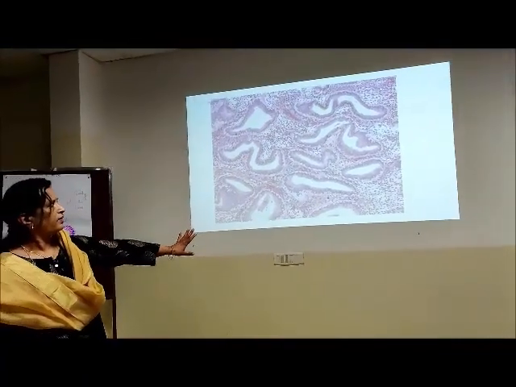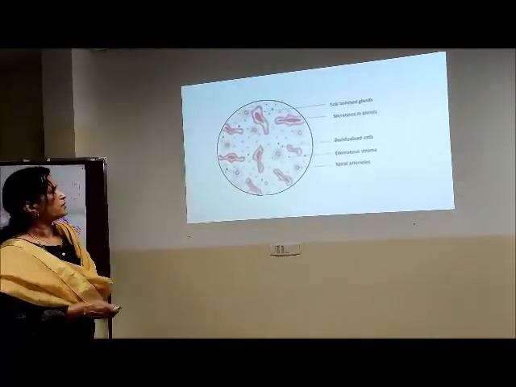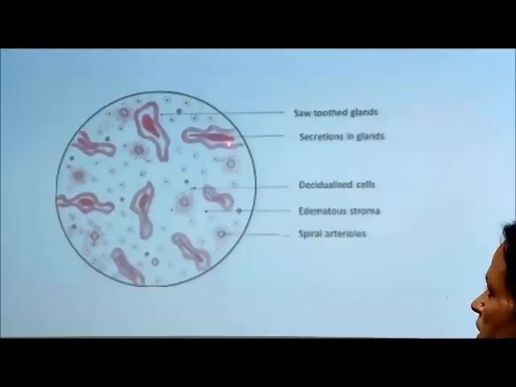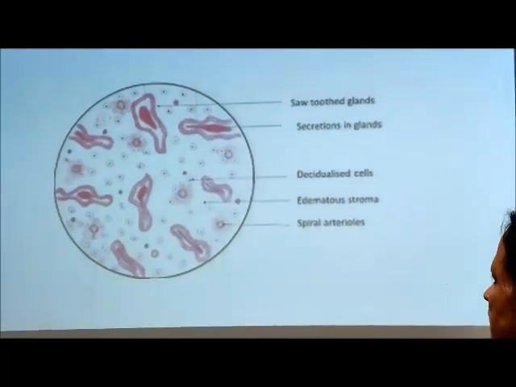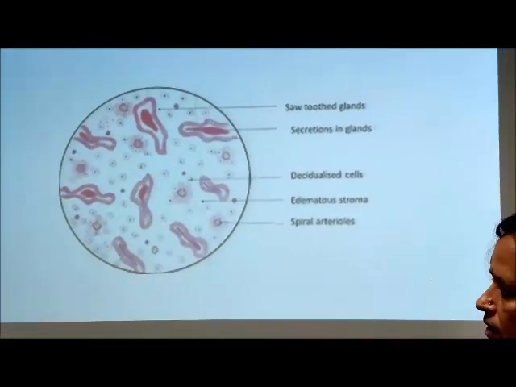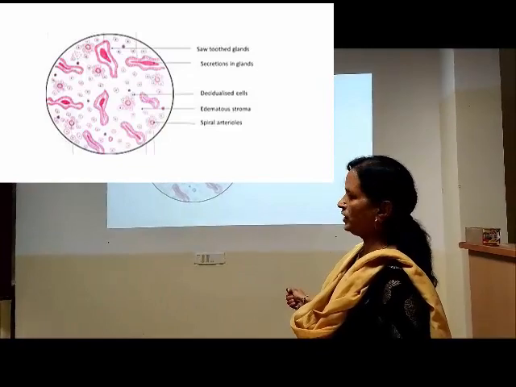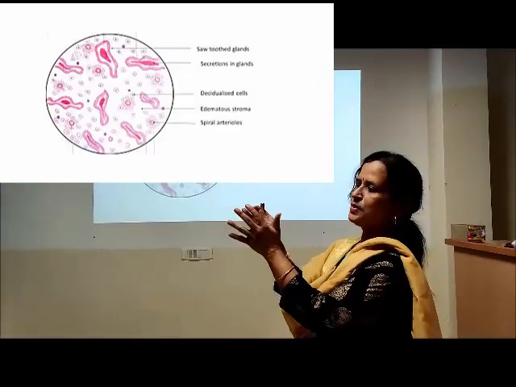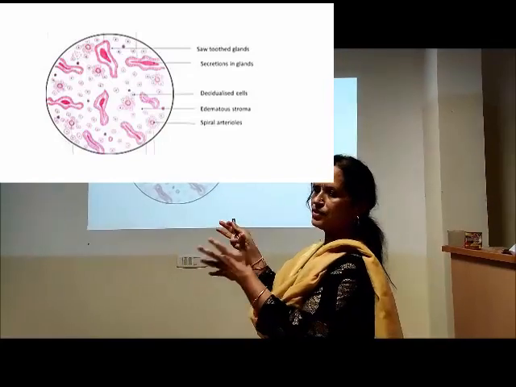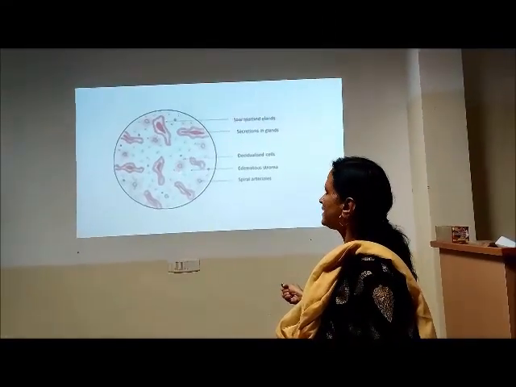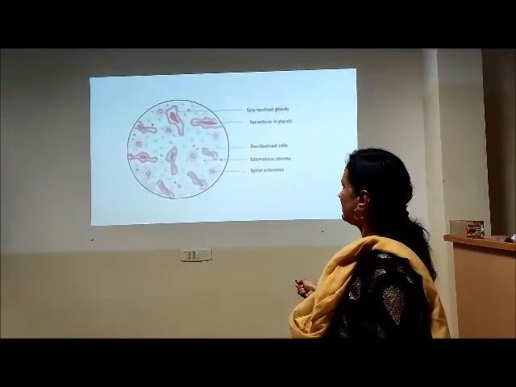This is the slide that we are going to show you. So saw-toothed appearance, of course saw-toothed glands, the serrated inside margins, they're usually seen in late secretory phase. So these are the glands in secretory phase. So secretion within the glands, and stroma, see the cells in the proliferative phase we wrote them as short spindle. So here they become slightly polygonal and they're not so compact. They're separated. And some blood vessels are shown. So these are the spiral arterioles.